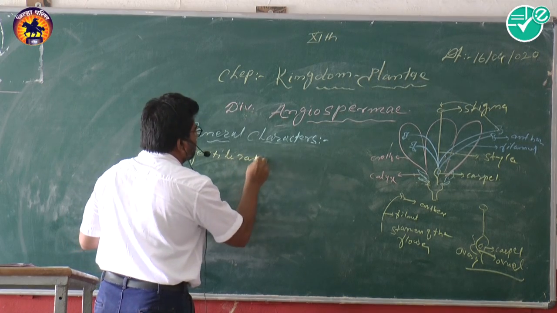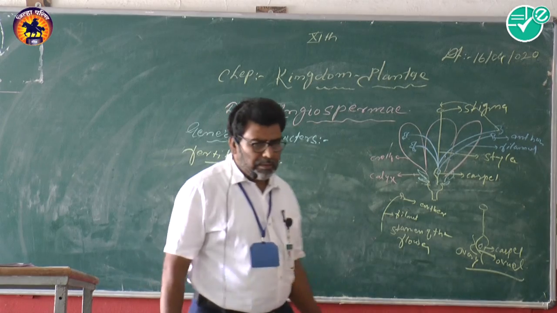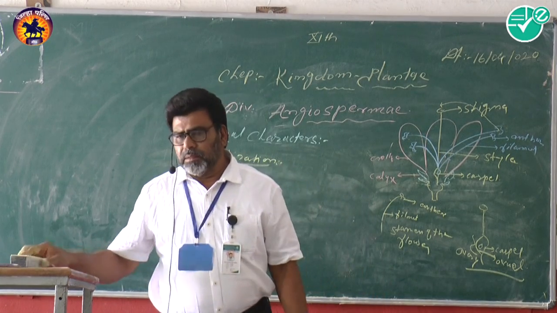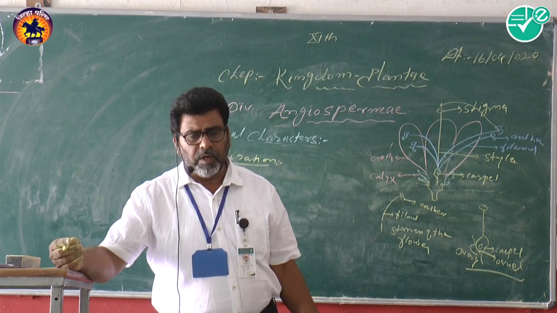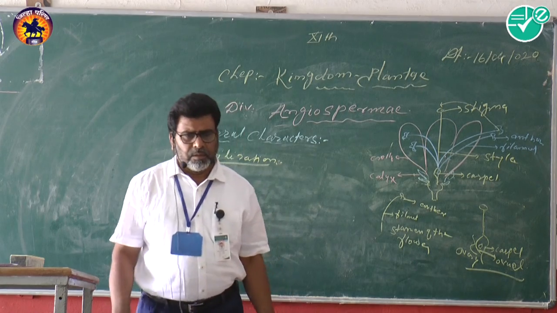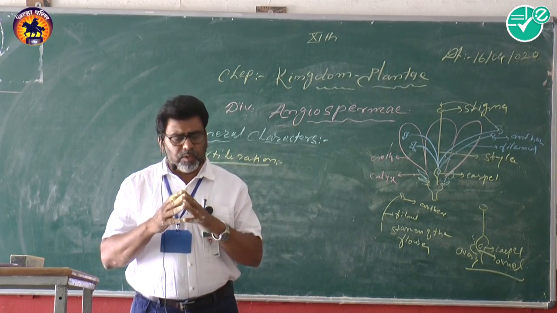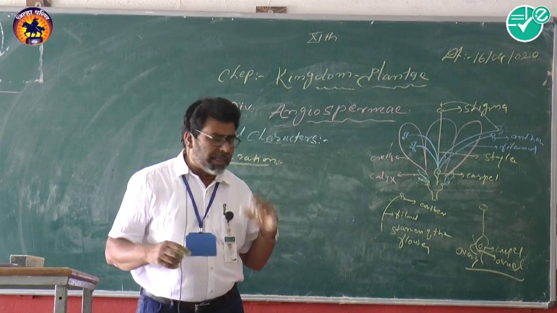After the pollination in a flower or plant, the second step or phase is fertilization. So what is fertilization? I told you it is the fusion of male and female gametes.